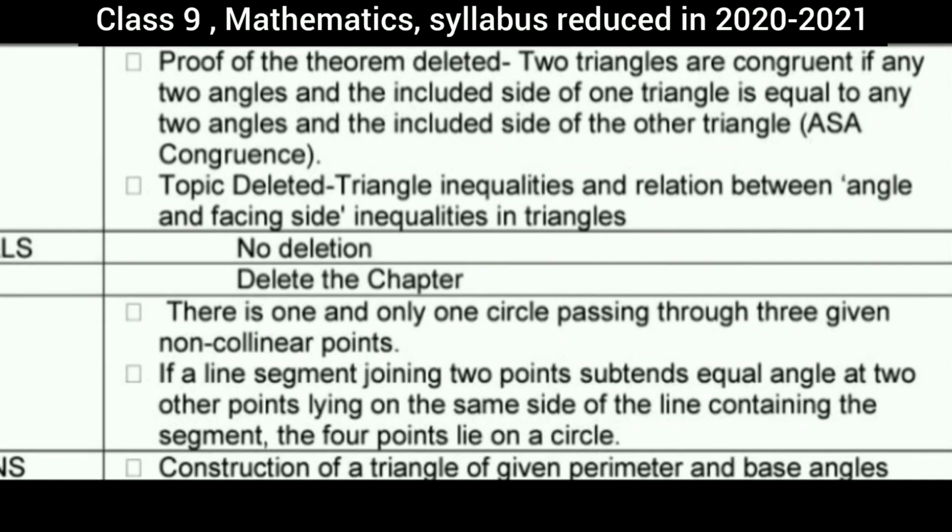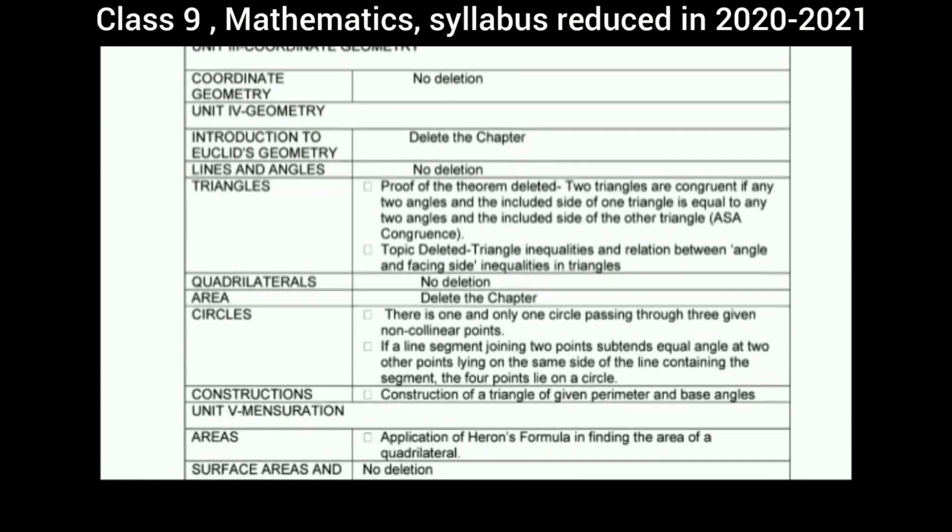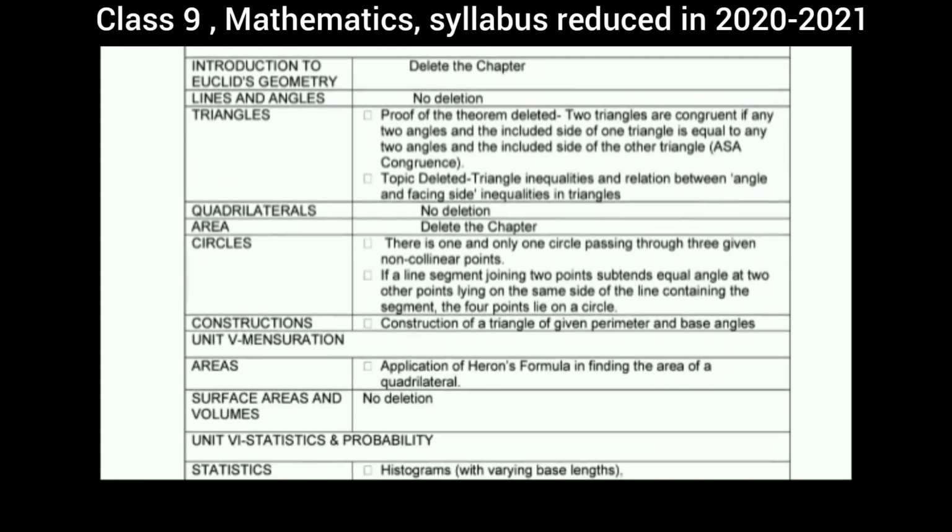And if a line segment joining two points subtends equal angles at two other points lying on the same side of the line containing the segment, the 4 points lie on a circle. This theorem also has been deleted. Now the lesson construction of a triangle of given perimeter and base angles has been deleted.